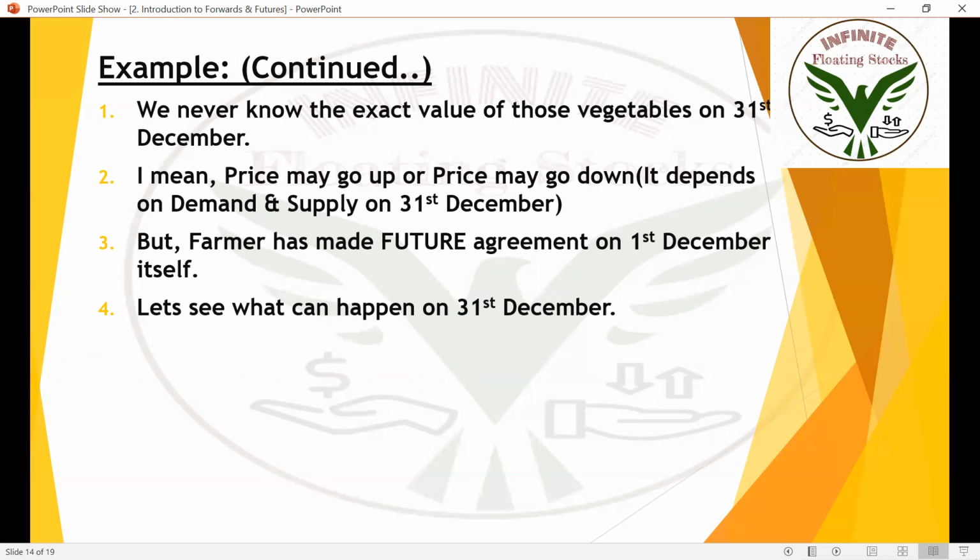Irrespective of price and value. So the price may go up or go down. It depends on demand and supply on 31st December. But the farmer has made the futures agreement on December 1st only. And the shop owner has agreed to buy them. The farmer has made a futures agreement saying that he will sell vegetables for 5,000, and the shop owner has agreed to buy them at 5,000. That's the futures agreement. Now let's see what can happen on 31st December.